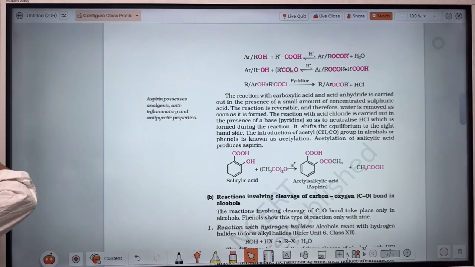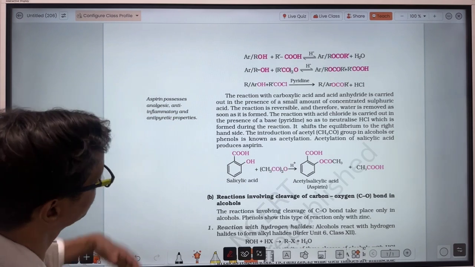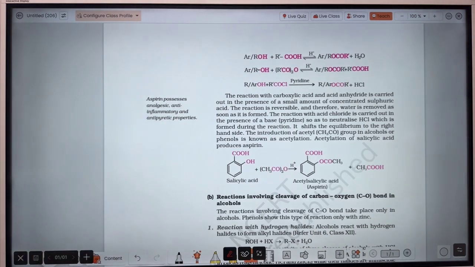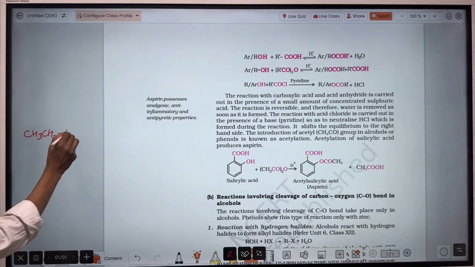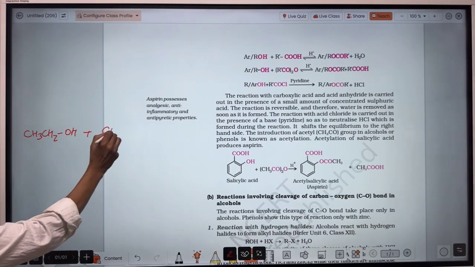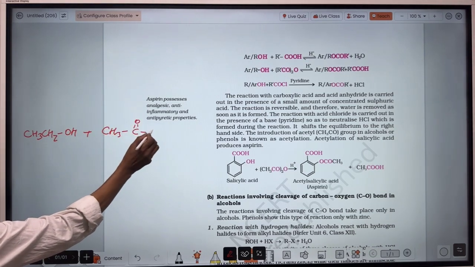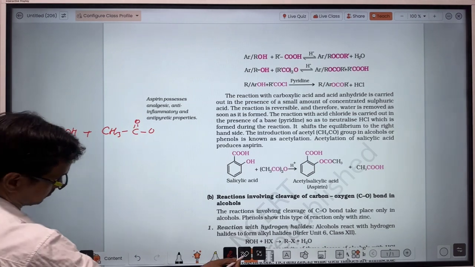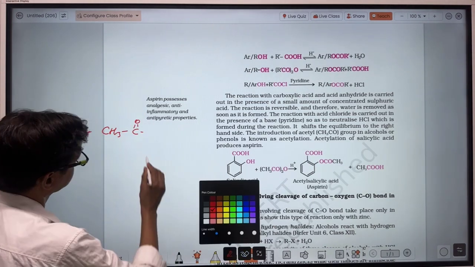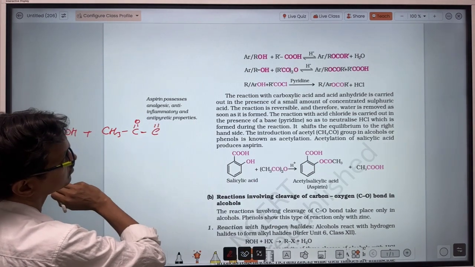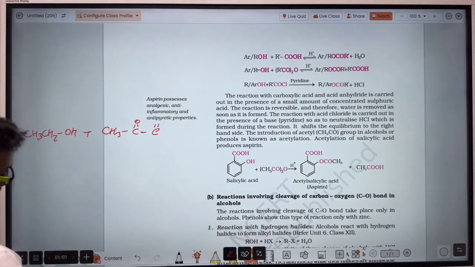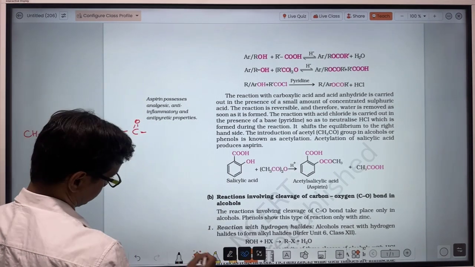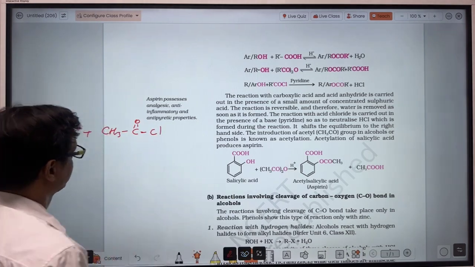So here is this compound, take another one like this.